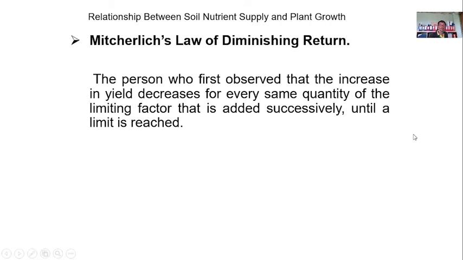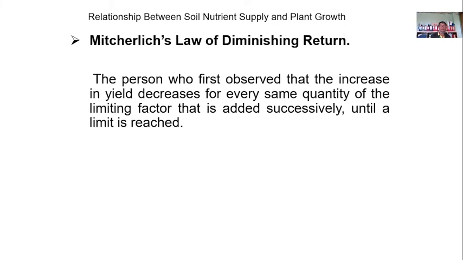Okay. Next, the law of diminishing returns, parehas din sa Liebig's law na of course, for every the same quantity of input added successively until a limit is reached. Okay. Ito is magdi-decrease yung potential yield ng tanim if the quantity of that limiting factor element is still limiting.